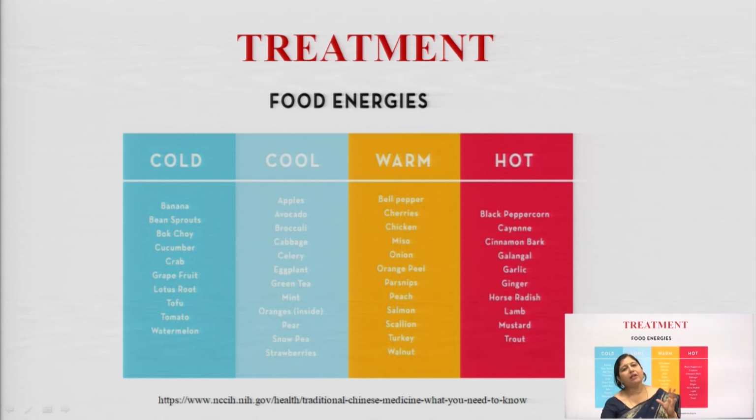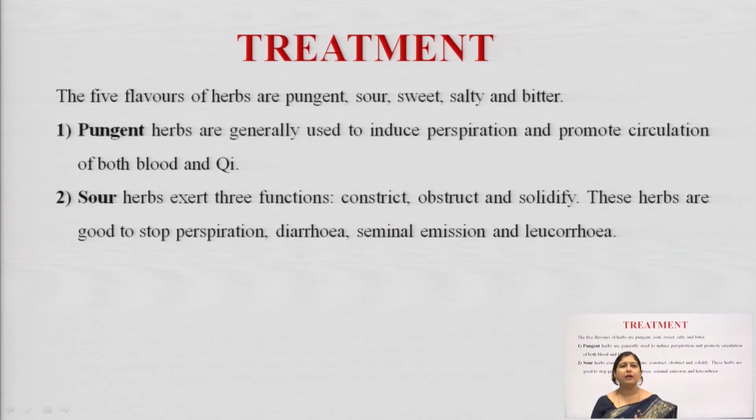If the person has more yin, then he has to be given warm fruits like bell peppers or cherries. If the yin is increasing, then he has to be given cinnamon bark or garlic or ginger, etc. So, various foods have been identified based on their nature of cold, cool, warm and hot.